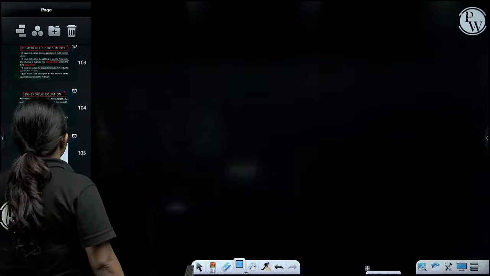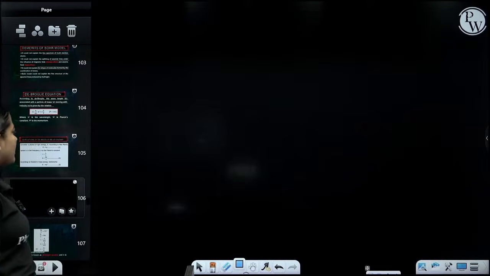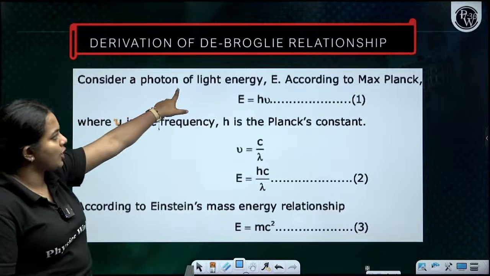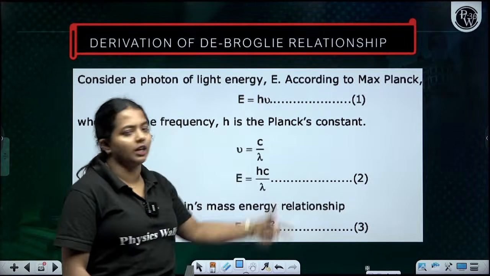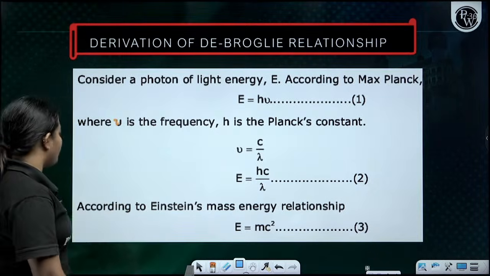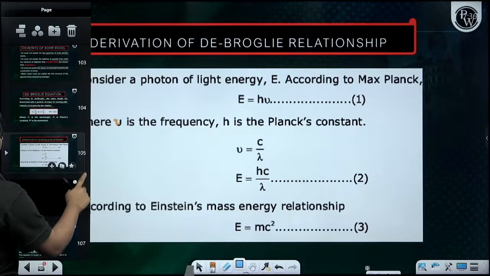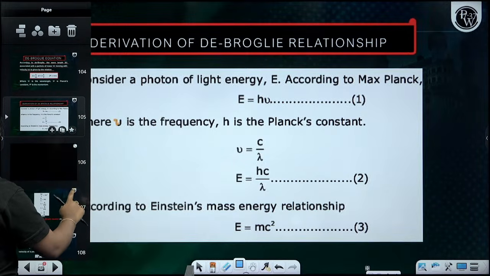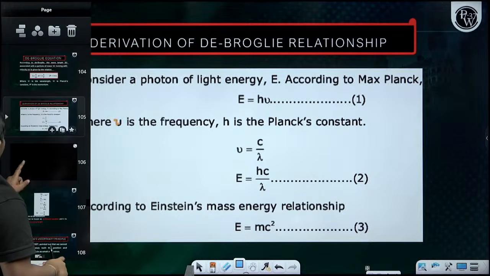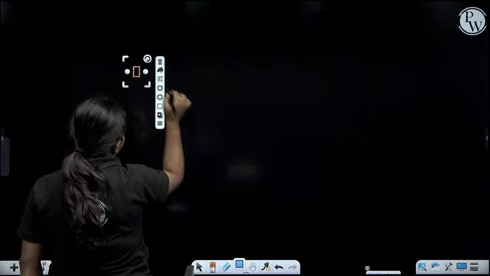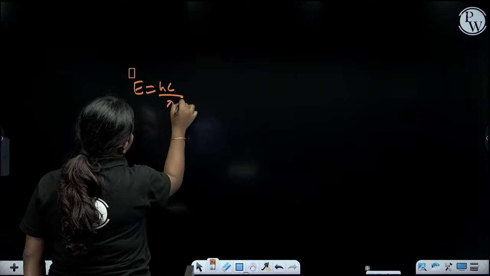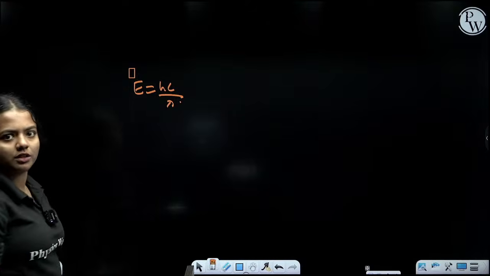So you can clearly understand that. There are two equations. One is from Max Planck, E is equal to h nu, which gives E is equal to hc by lambda, which we already know.